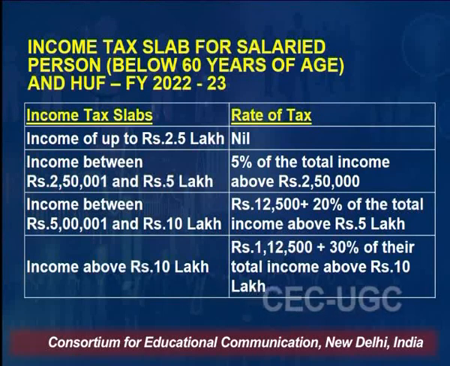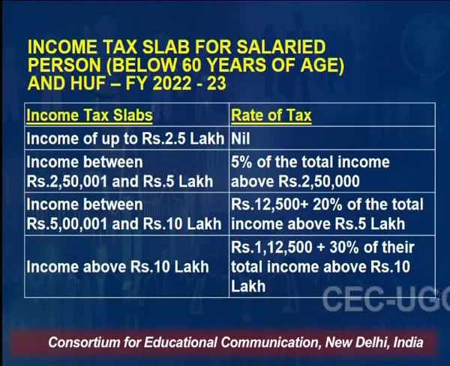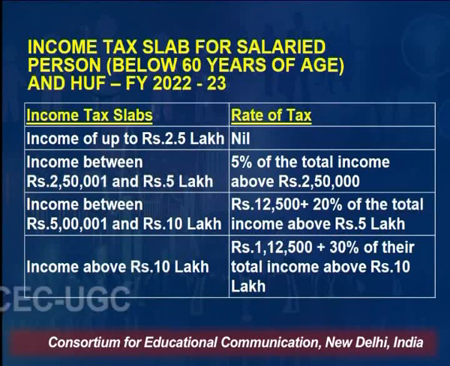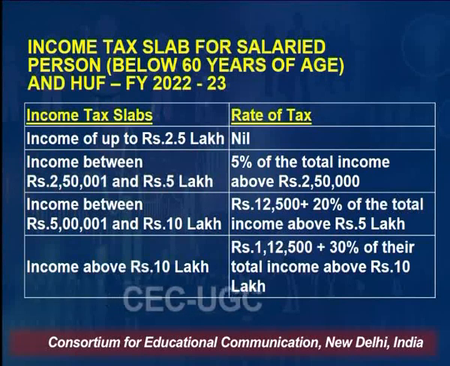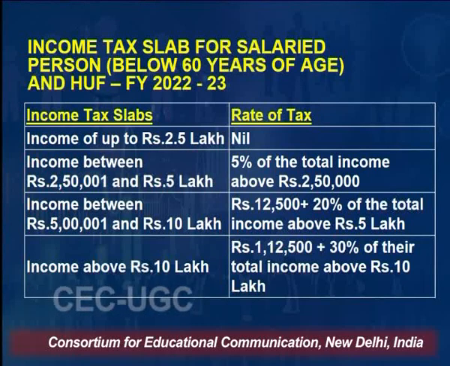These tax rates which you can see here are for people who are below the age of 60 years, because as an individual crosses the age of 60, certain additional benefits and exemptions are given. So I am giving you the tax rates applicable to people below the age of 60 years. If your income is below 2.5 lakh in the current financial year, your income is totally tax exempt.